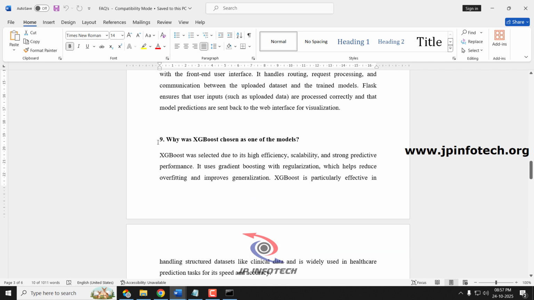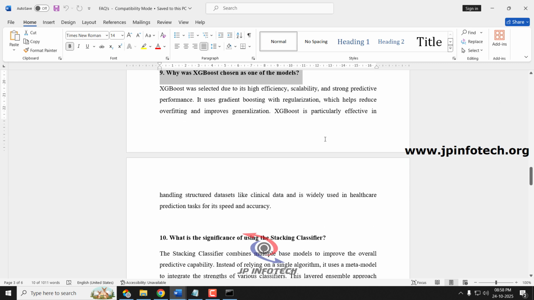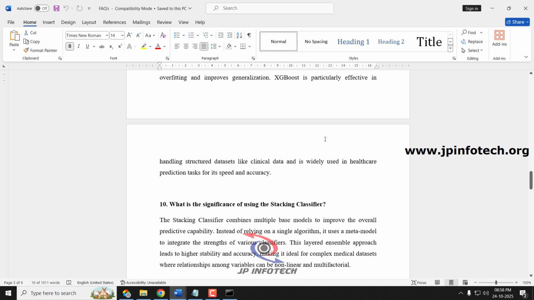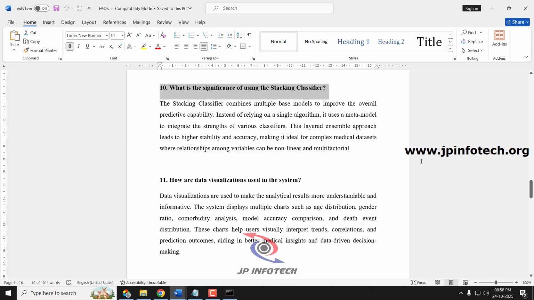Next question, why was XGBoost chosen as one of the models? XGBoost was selected due to its high efficiency, scalability, and strong predictive performance. Next question, what is the significance of using the stacking classifier? The stacking classifier combines multiple base models to improve the overall predictive capability. Instead of relying on a single algorithm, it uses a meta model to integrate the strengths of the various classifiers.